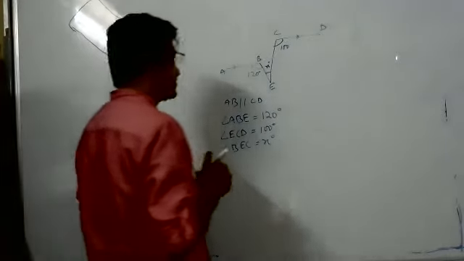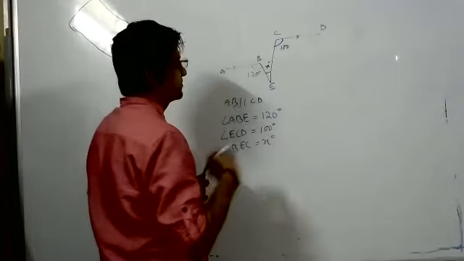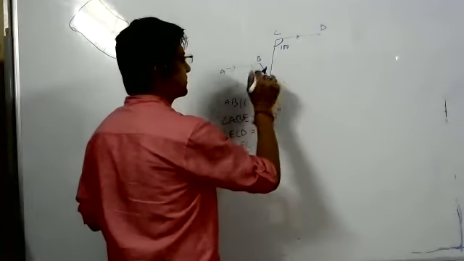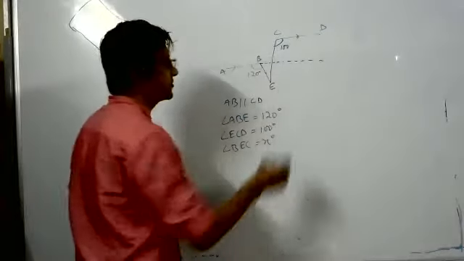Yes, Rashri, tell me. Sir, we should draw a straight parallel line through the line AB. Yes, sir, and I named it as F.